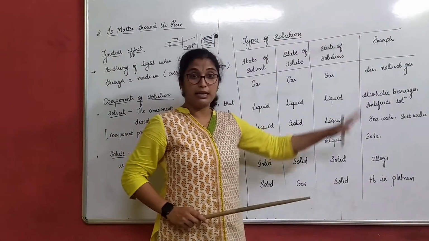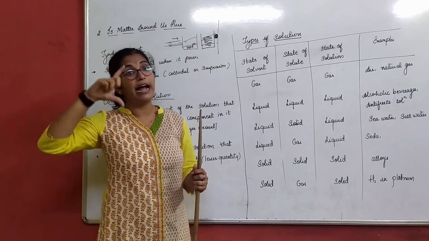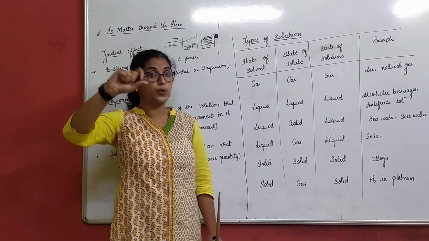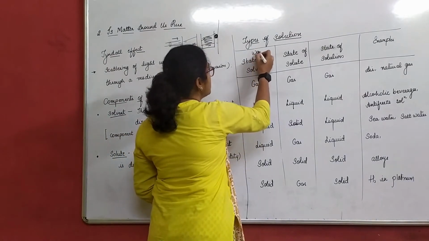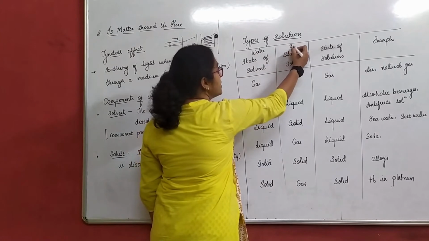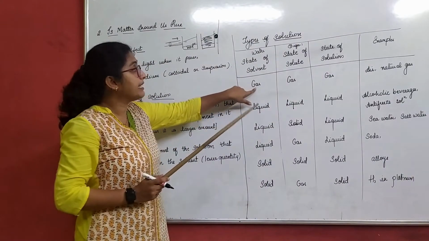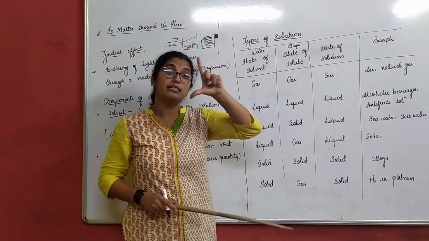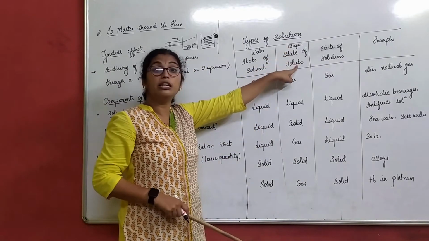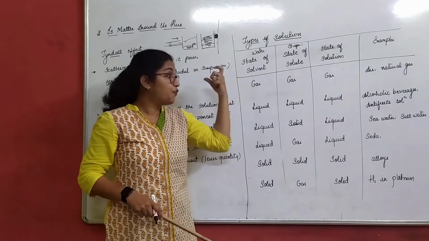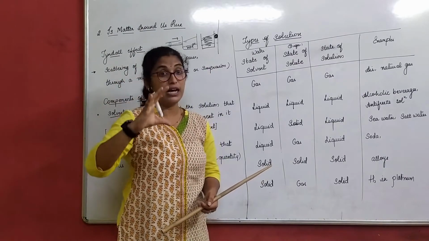When I am telling each example, imagine that you have a glass, right? In that glass, if you are adding water, water is the solvent, larger in quantity. You are adding sugar, sugar is the solute. I'll just write here. If this is water, this is larger. If this is sugar, this is smaller in quantity, right? That means if I am taking gas as a solvent, in a glass I am taking gas. Imagine, I am adding gas as a solute only. Got my point?